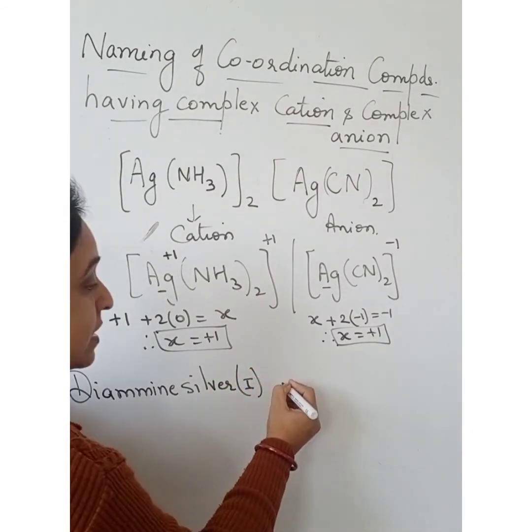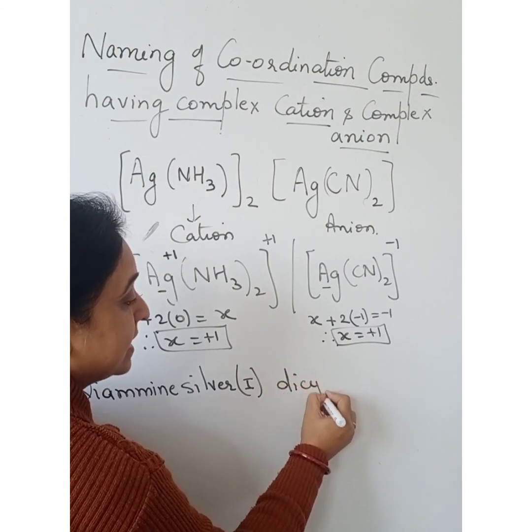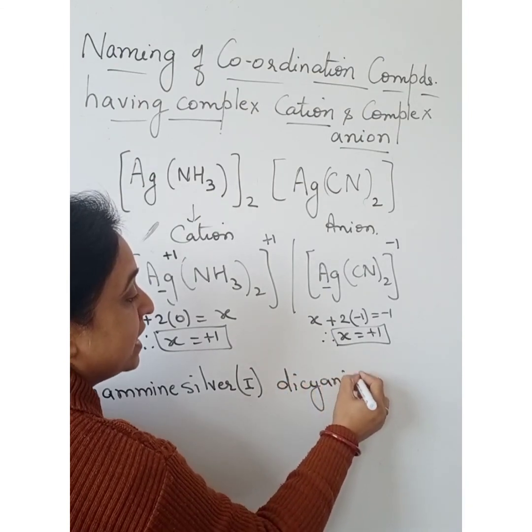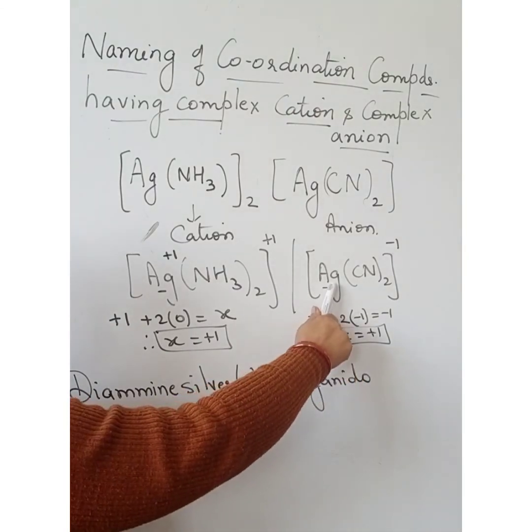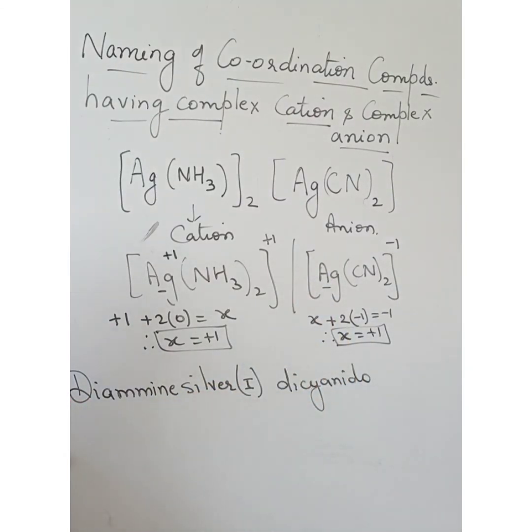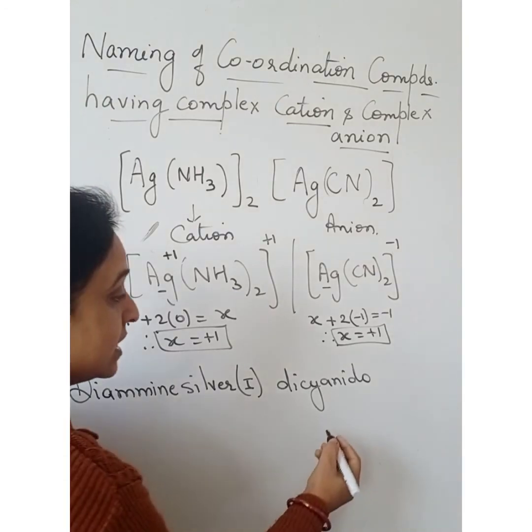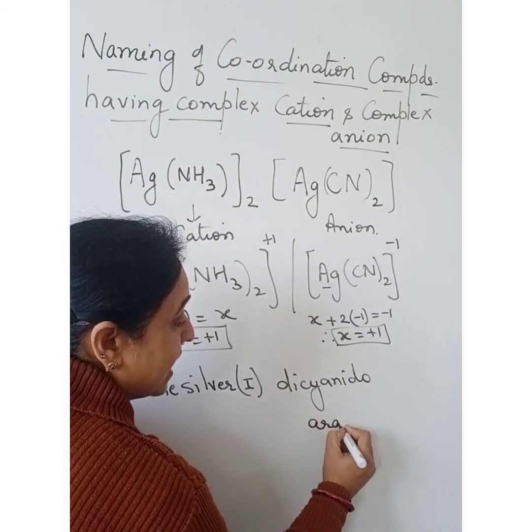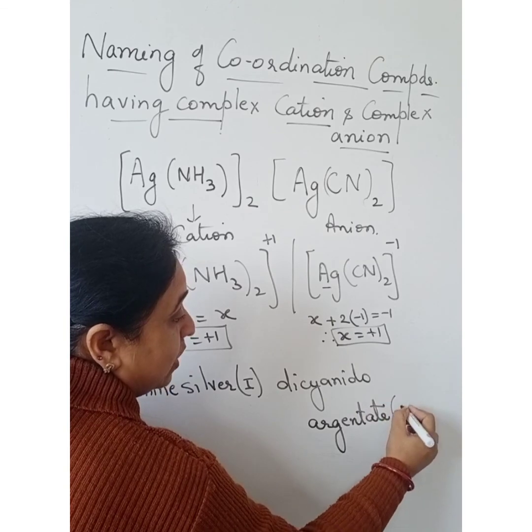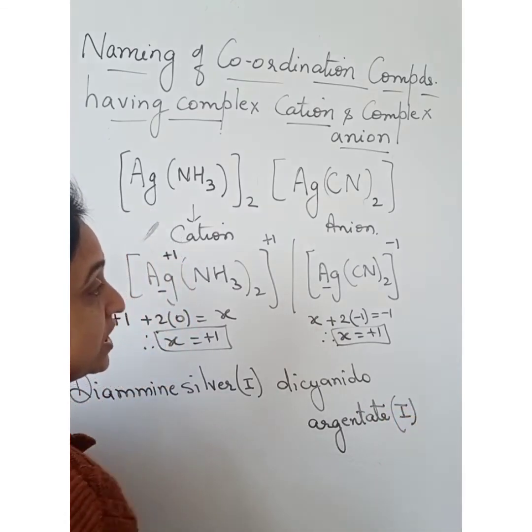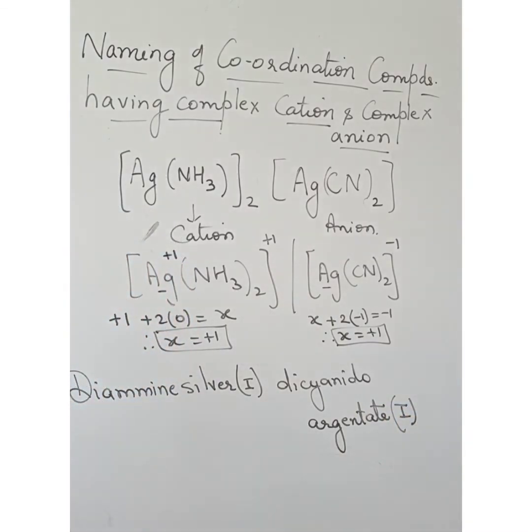Then dicyanido. Now this silver is present in the anionic complex, and in an anionic complex silver is termed as argentate. So we will write argentate, and 1 is the oxidation number in parenthesis.